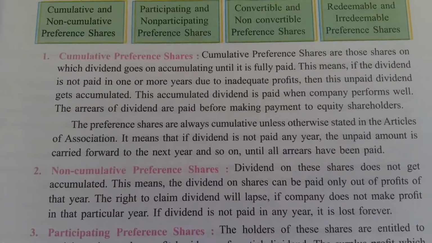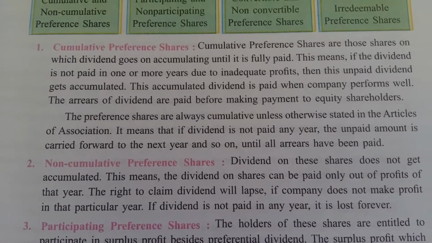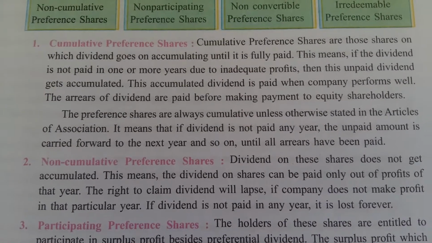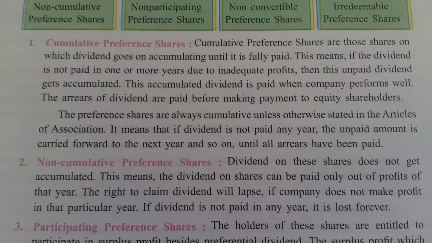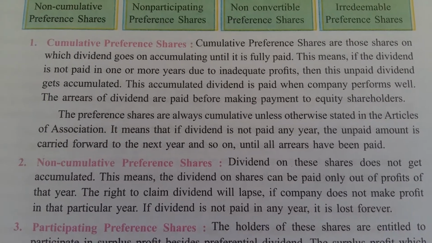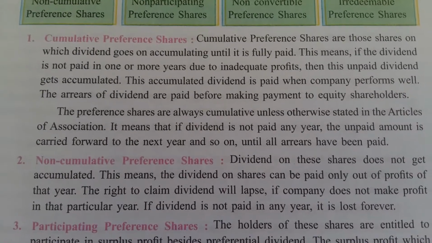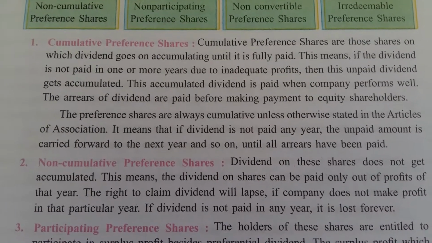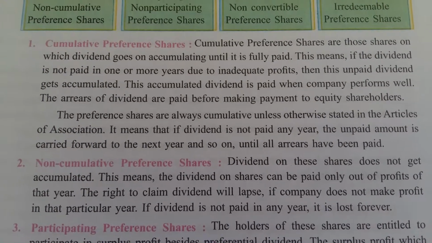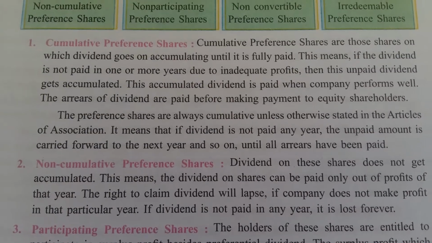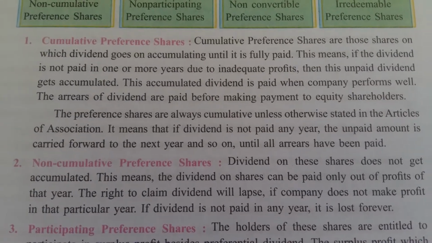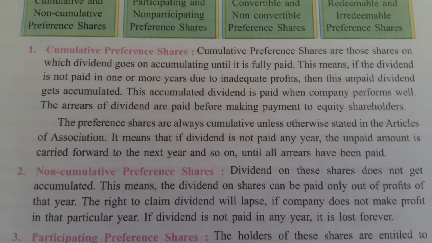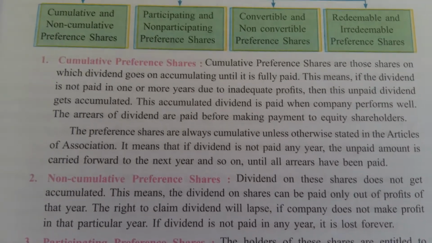So it means if the dividend is not paid in one year or more years due to inadequate profit, then this unpaid dividend gets accumulated. This accumulated dividend is paid when the company performs well. When the company earns profit, at that time the company will pay the dividend before making payment to the equity shareholders. These preference shares are always cumulative unless stated otherwise in the articles of association, and if the dividend is not paid in any year, the unpaid amount is carried forward to the next year and so on until all arrears have been paid.